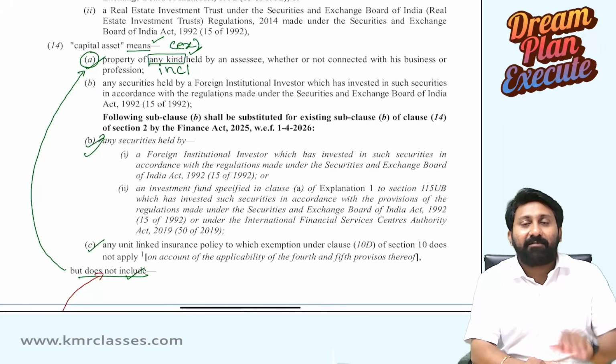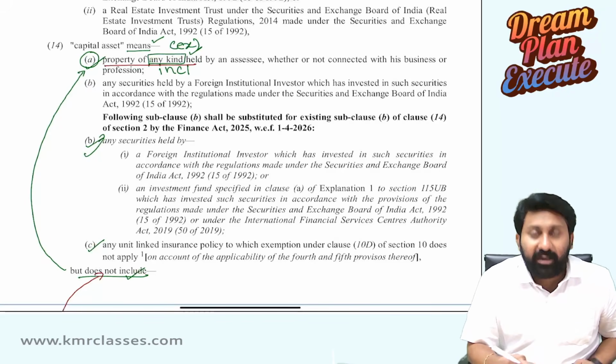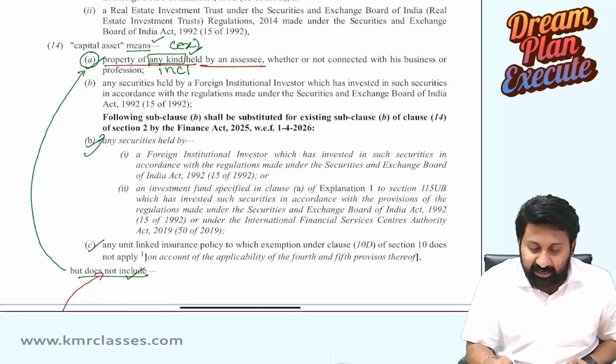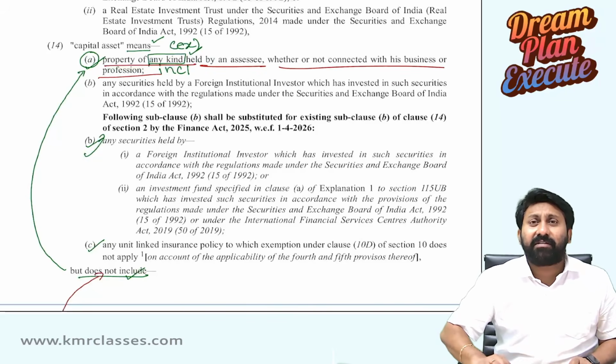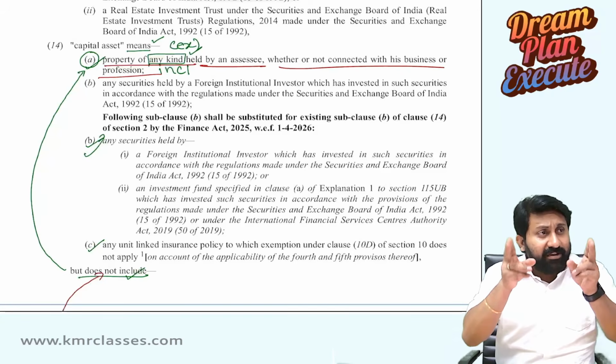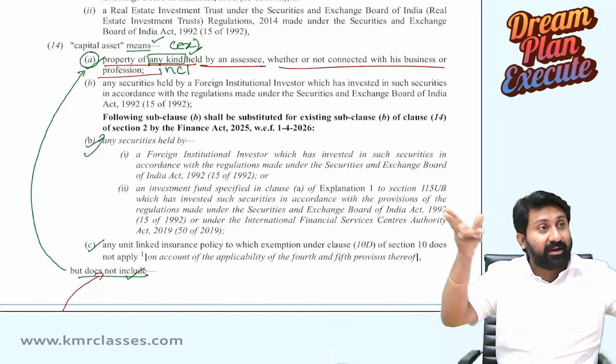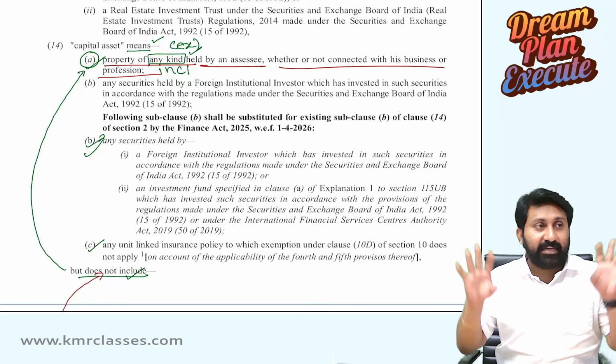So what is a capital asset? Capital asset means property of any kind held by an assessee, whether or not connected with the business or profession. Sir, what do you mean by whether or not connected with business or profession? What is the significance of that statement? Listen carefully.